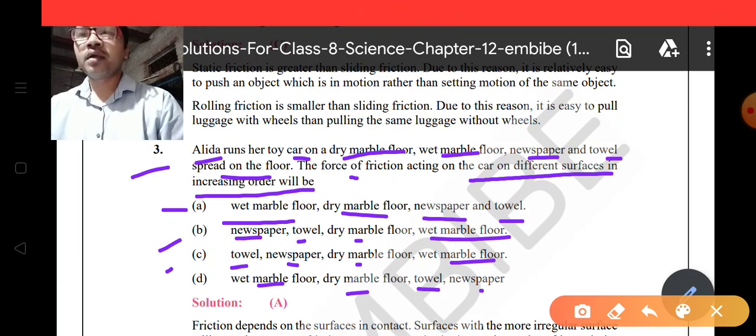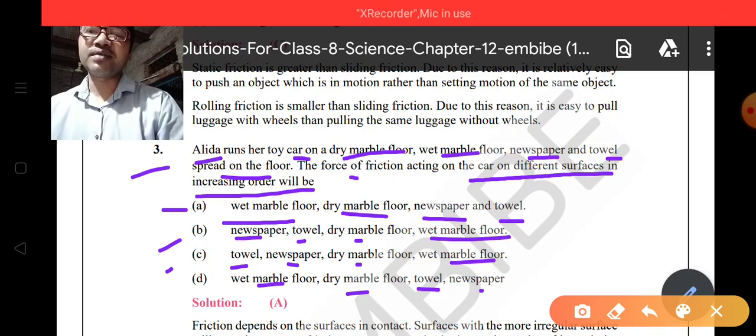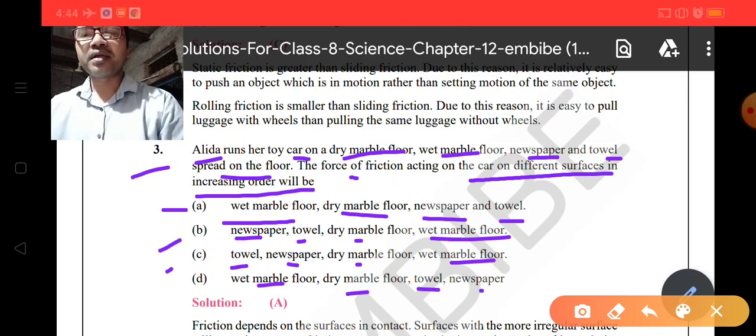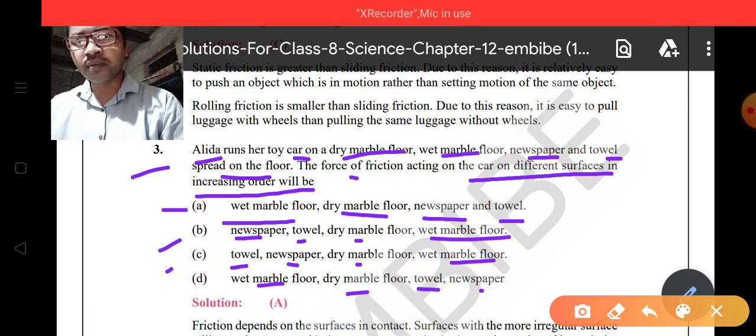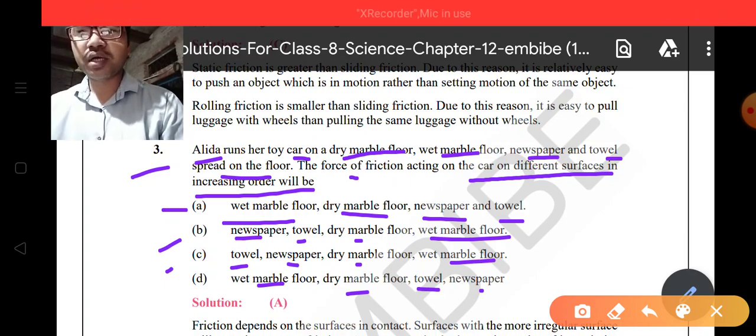So if we use our common sense, there is a basic, very simple thinking, that is the frictional force is largest in case of the towel when it is spread on the surface. So if you can see in these options, in option A the towel is the last one, and in all the other options the towel is not the last.